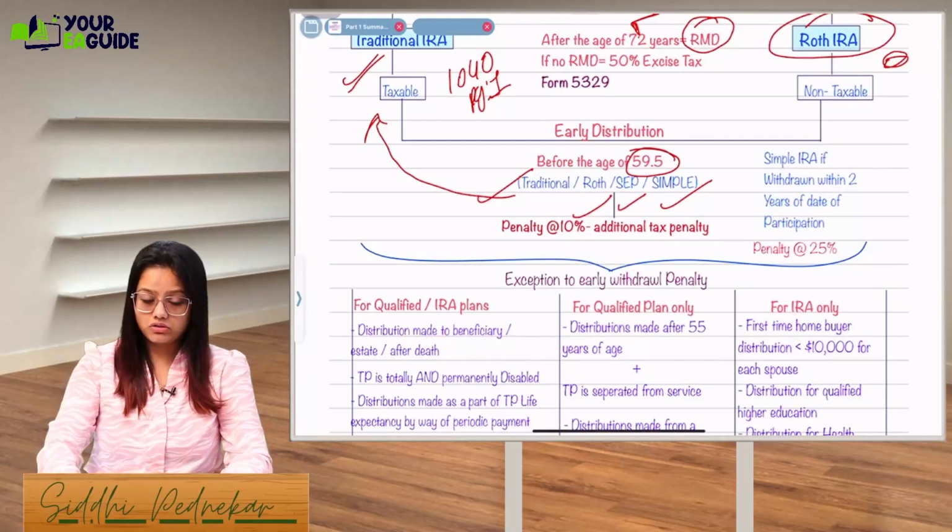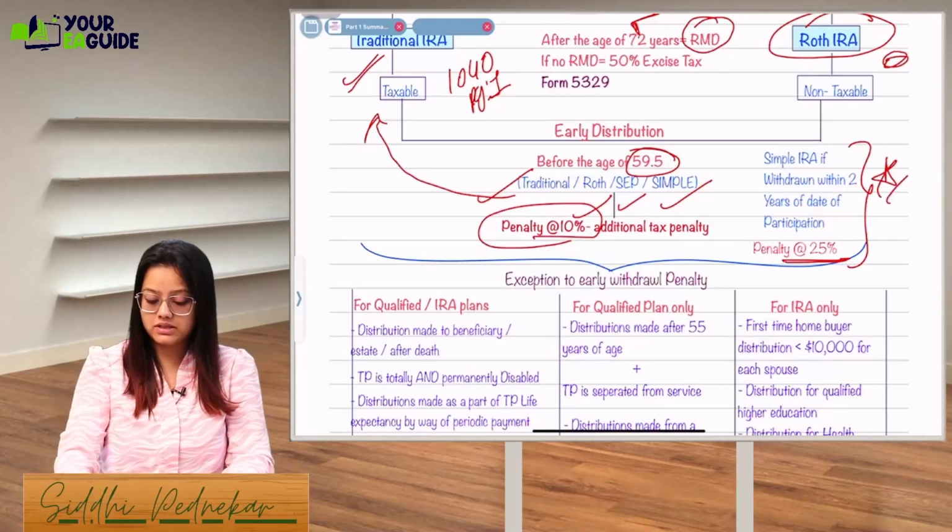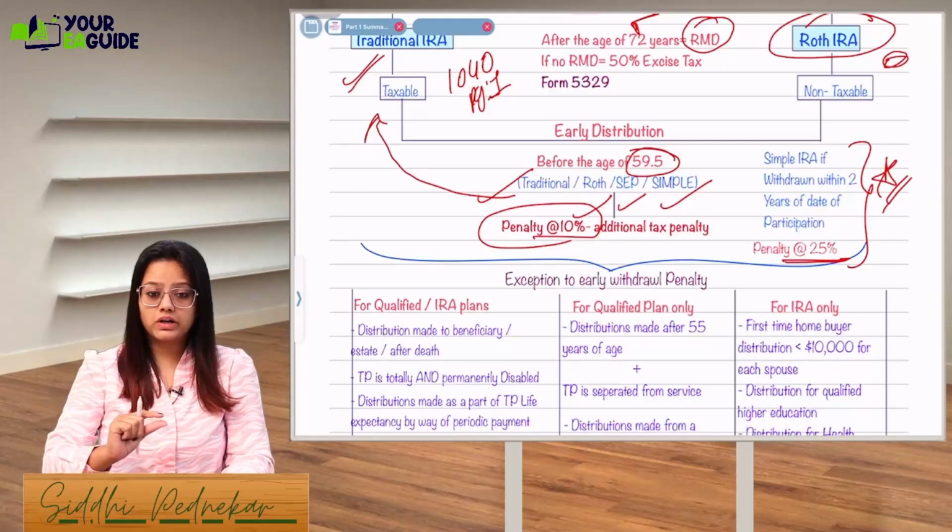Okay, now this penalty of 10% will increase to 25%. Remember this, there will be one question based on this 25% penalty. This 10% will increase to 25% penalty.